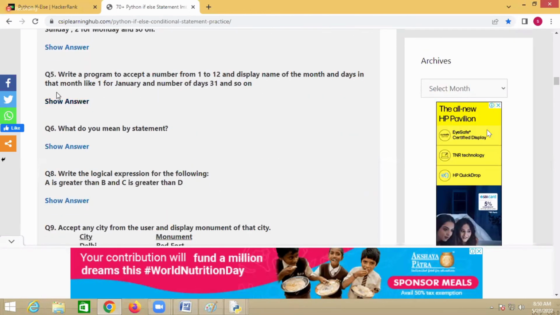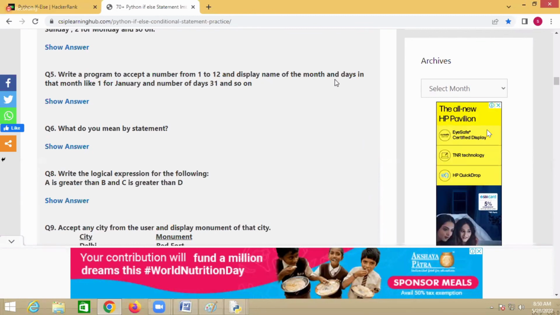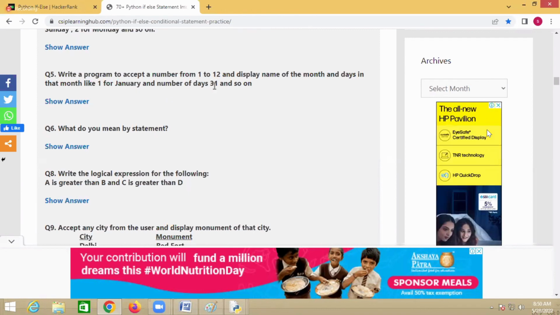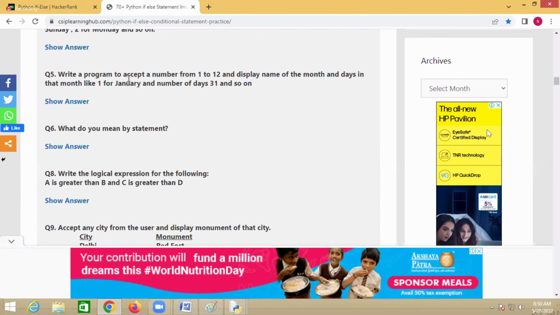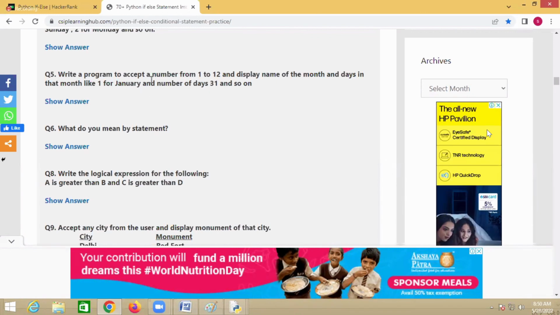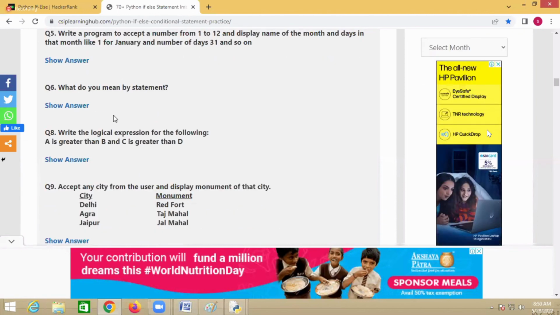So you have to practice. Write a program to accept a number from 1 to 12 and display the name of the month and the number of days in that month, like 1 for January, number of days is 31. LKG program. This is also an LKG program. Simple programs. You can do this, yes or no? Okay. Yes.